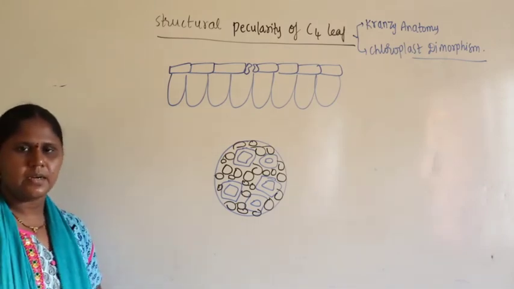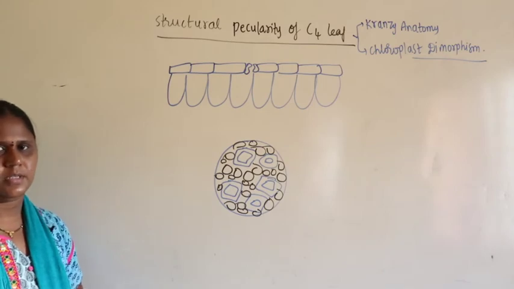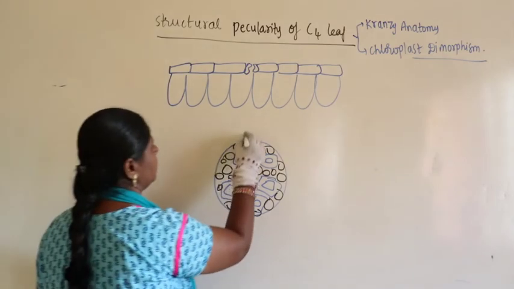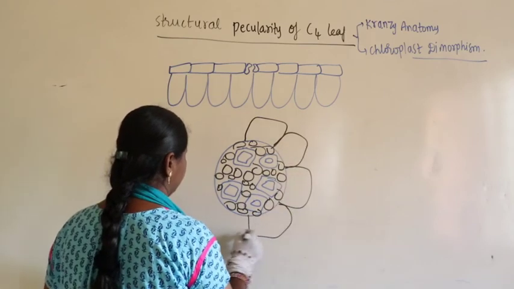What we studied, Kranz means ring-like arrangement of bundle sheath cells. Where are they? Here. So this is a ring-like arrangement of bundle sheath cells.